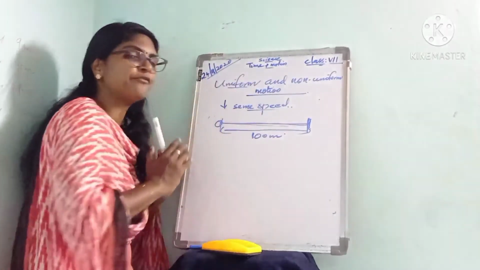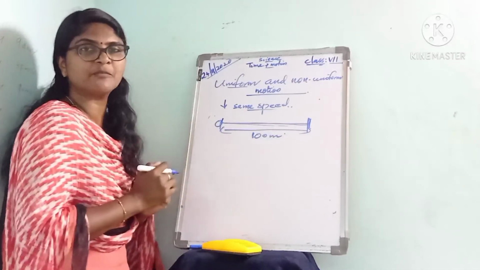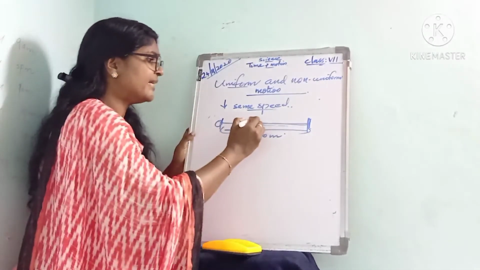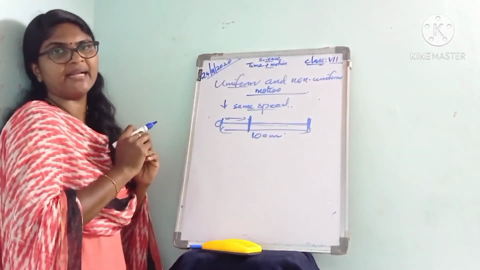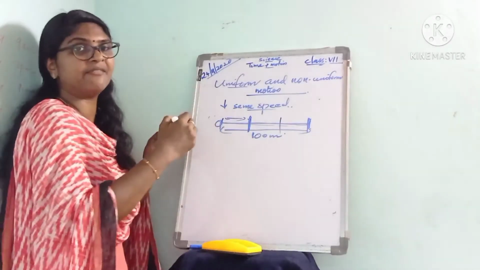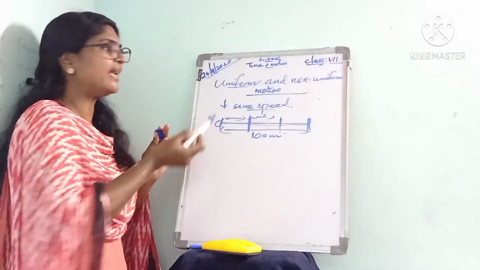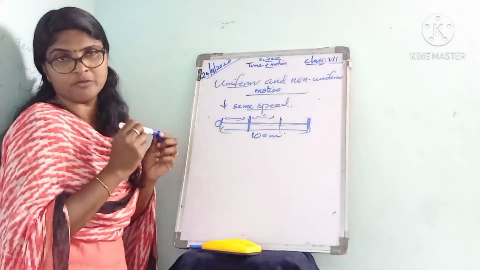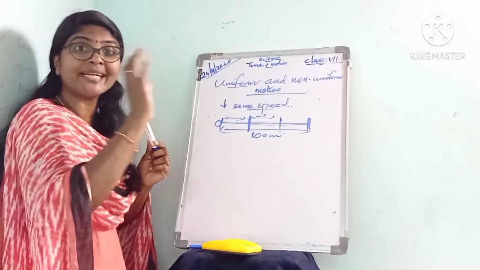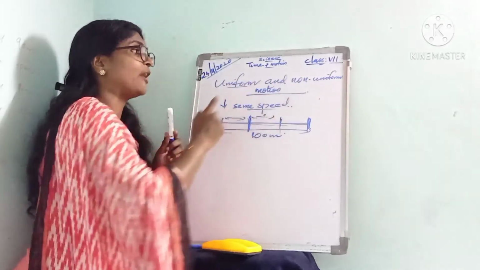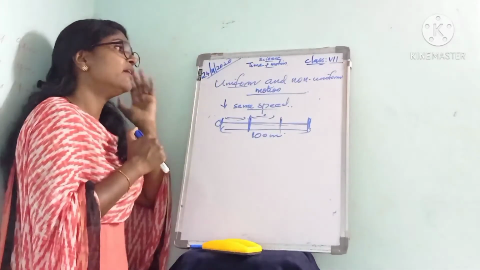Then what about non-uniform motion? Suppose the object covers a fixed distance not at the same speed. For covering this much distance it moves at one speed, and for covering this much distance it moves with a different speed. Then we can say that object is in non-uniform motion. Listen to it. That is about uniform and non-uniform motion.